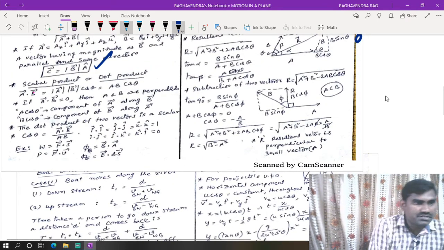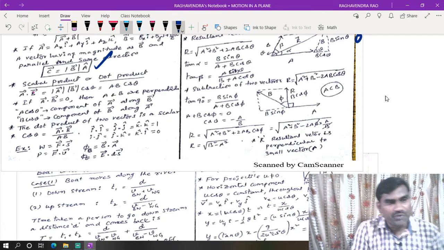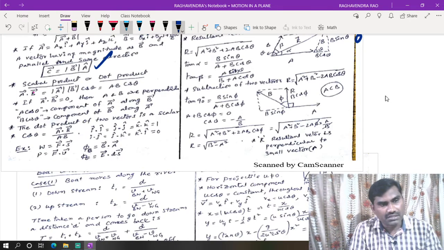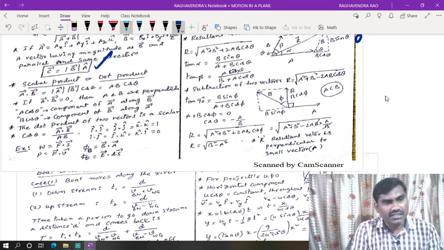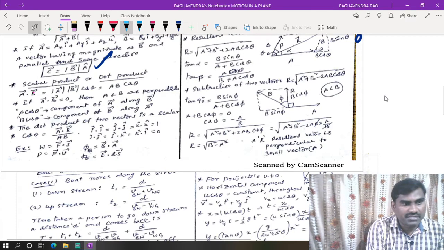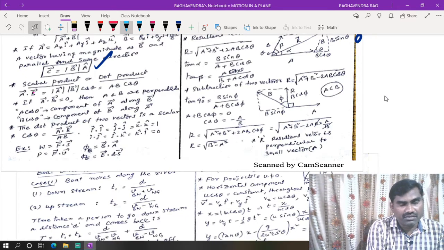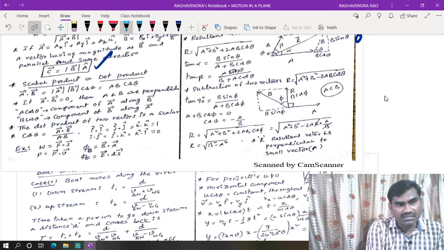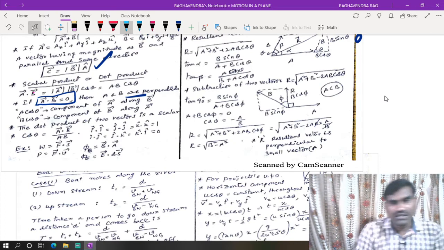Coming to scalar product or dot product. If the product of two vectors leads to a scalar quantity, then that product is called scalar product. a bar dot b bar is equal to modulus of a bar, modulus of b bar into cos theta. Modulus of a bar is nothing but a, modulus of b bar is nothing but b. So ab cos theta. Now, if the dot product of two vectors is equal to 0, then we can say those two vectors are perpendicular to each other.